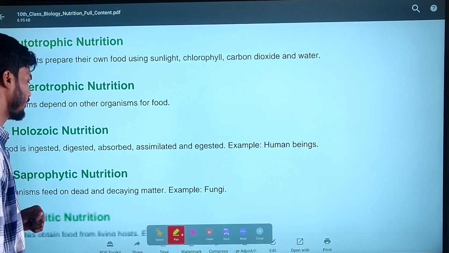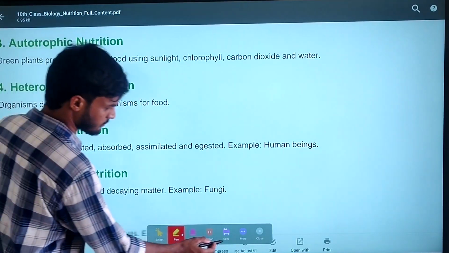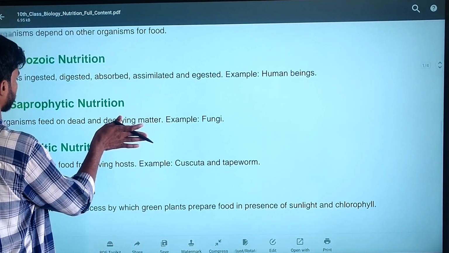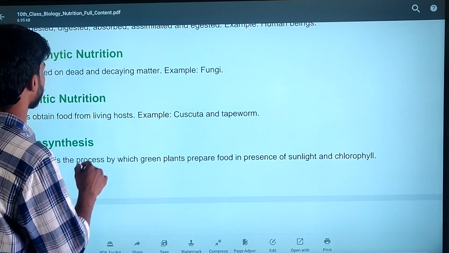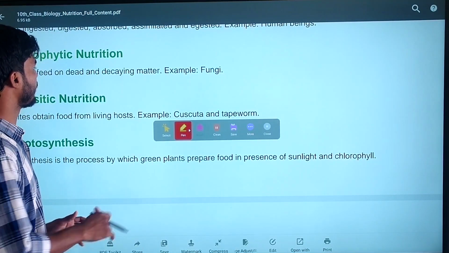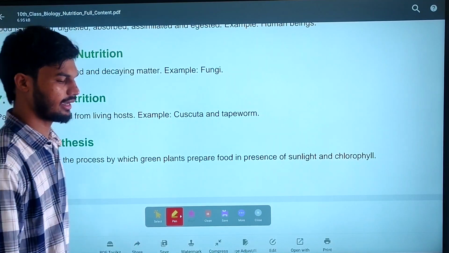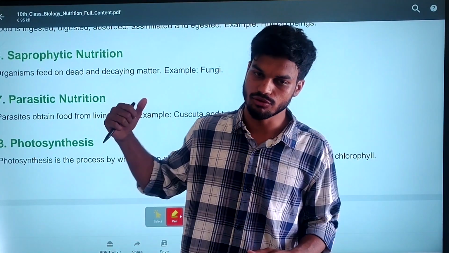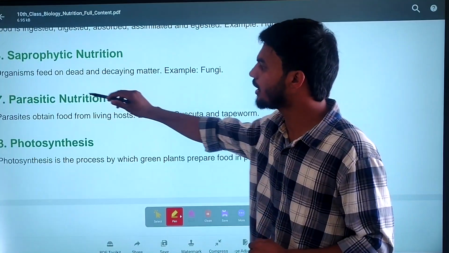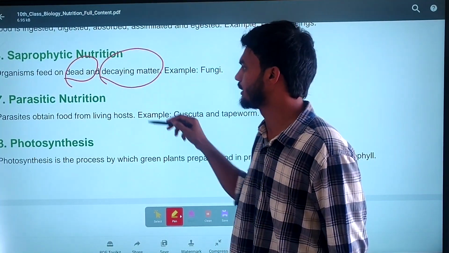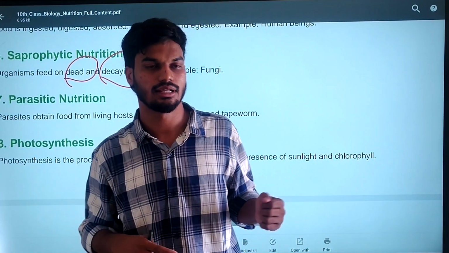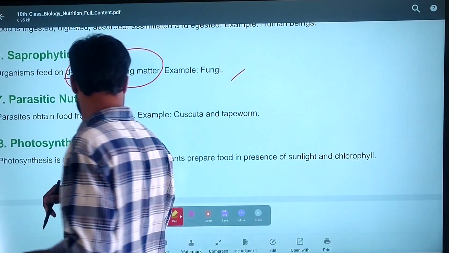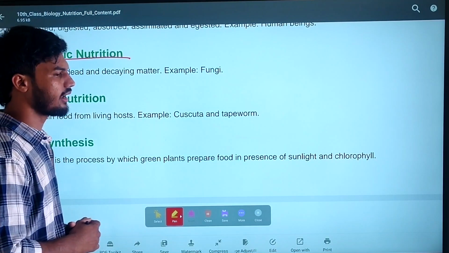Next, coming to saprophytic nutrition. In saprophytic nutrition, organisms feed on dead and decaying matter. Example: fungi. The organisms which feed on dead and decaying matter are known as saprophytic nutrition. So for example, when you find a dog dead in the environment, the organisms feed on the dead and decaying matter.